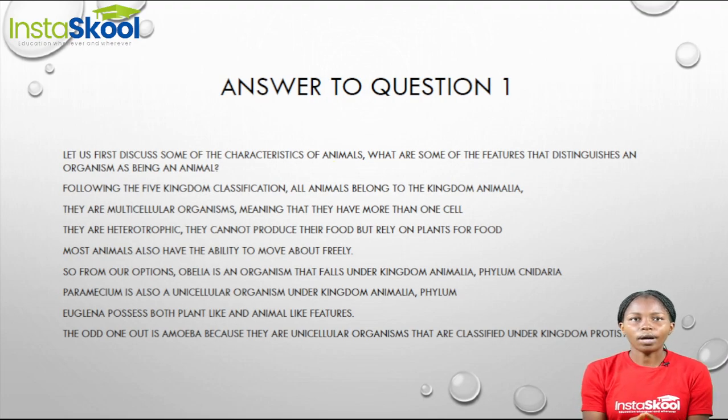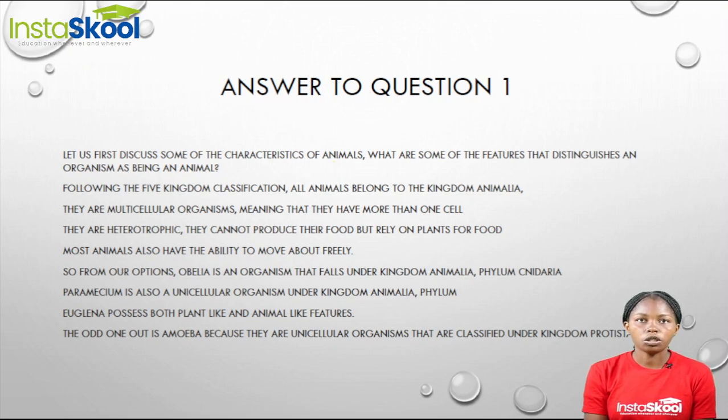Now when we talk about animal, what are some of the characteristics that distinguish an organism as being an animal and not a plant? Well, if we follow the 5-kingdom classification, animals all belong under the kingdom Animalia.